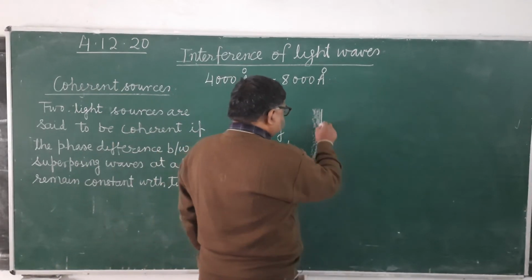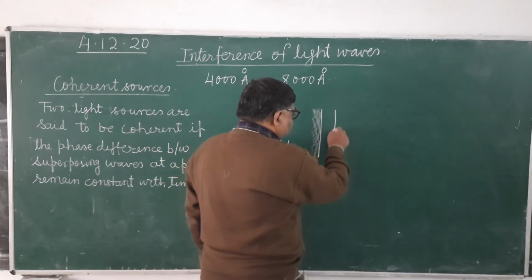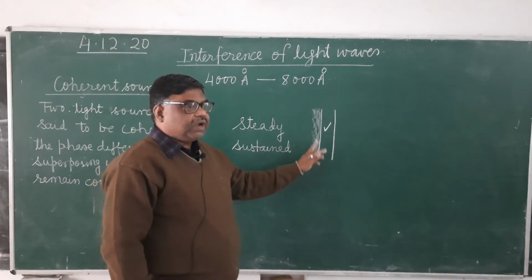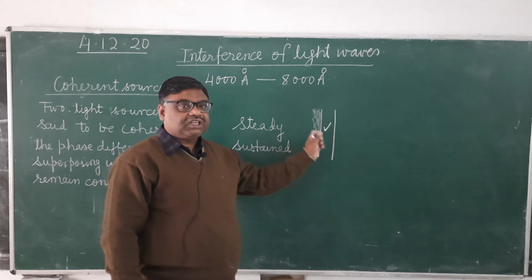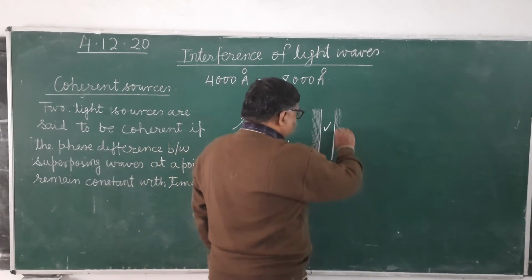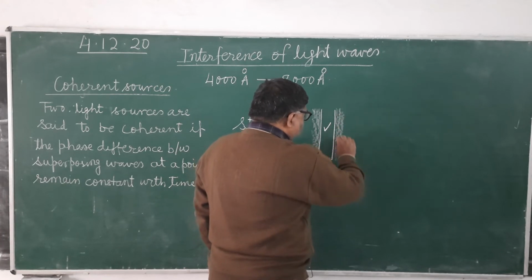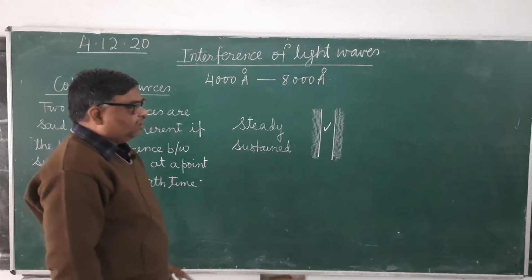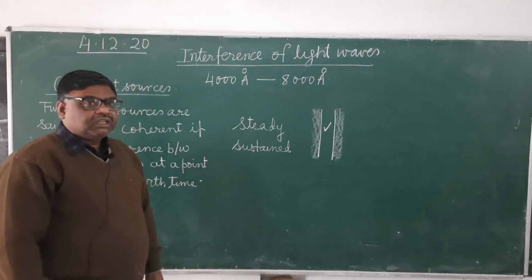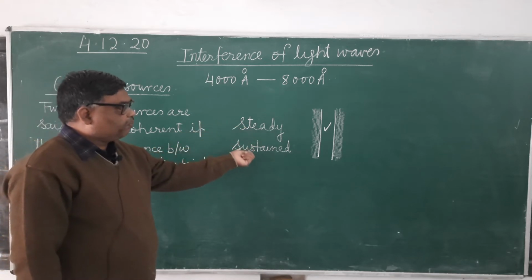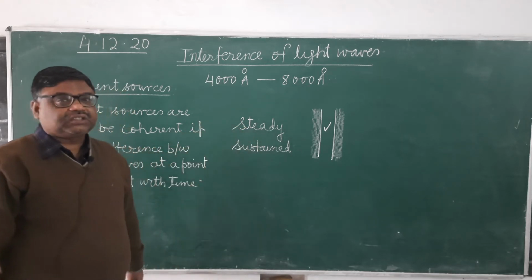If at this place there is a darker region, then with time, at all instants there is a darker region. Once again, here there will be a brighter region. We will find that alternately brighter and darker regions will be formed. Is it clear? So see here, what is required for obtaining a sustained interference pattern.